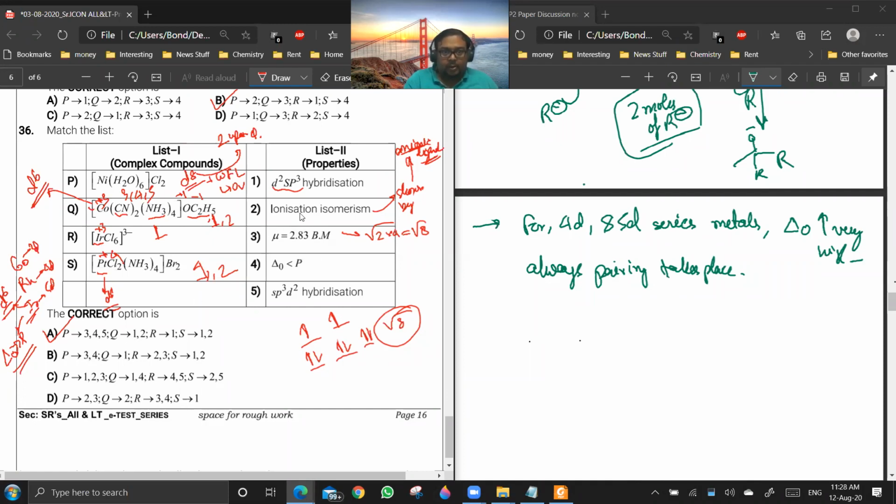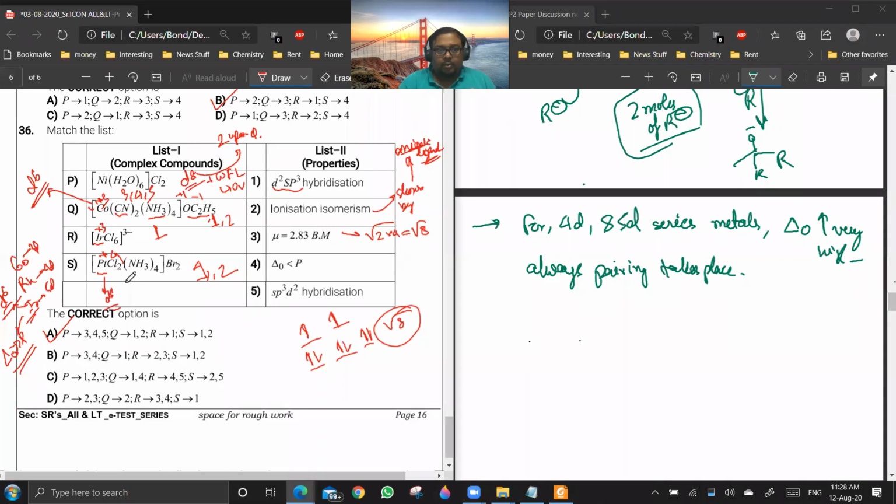Are you getting the point? Yes or no? Other options are not applicable because mu will be 0, delta naught is greater than P, and since one is correct, the fifth is not correct. It cannot show ionization isomerism because there is no anion outside the coordination sphere. Is it clear?